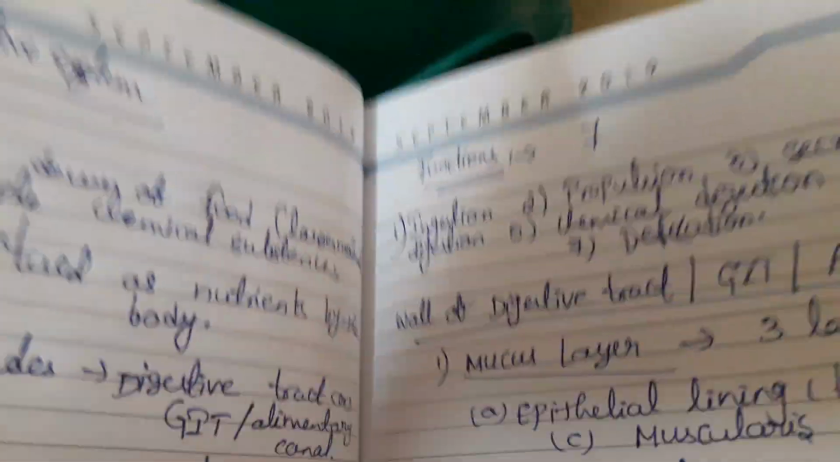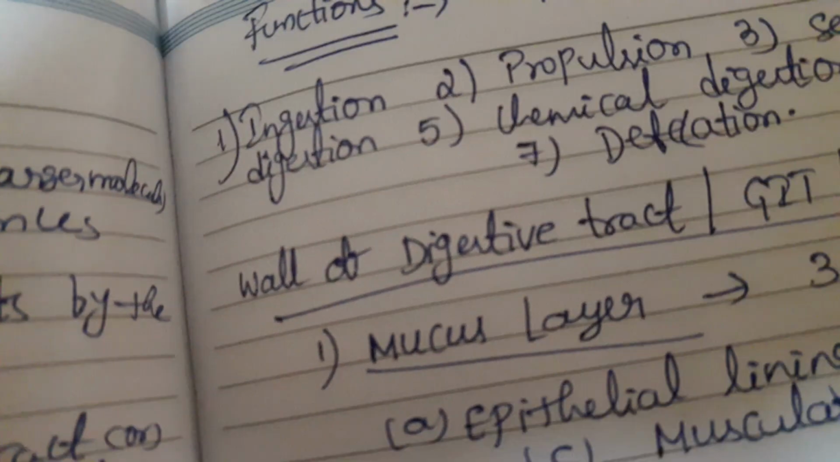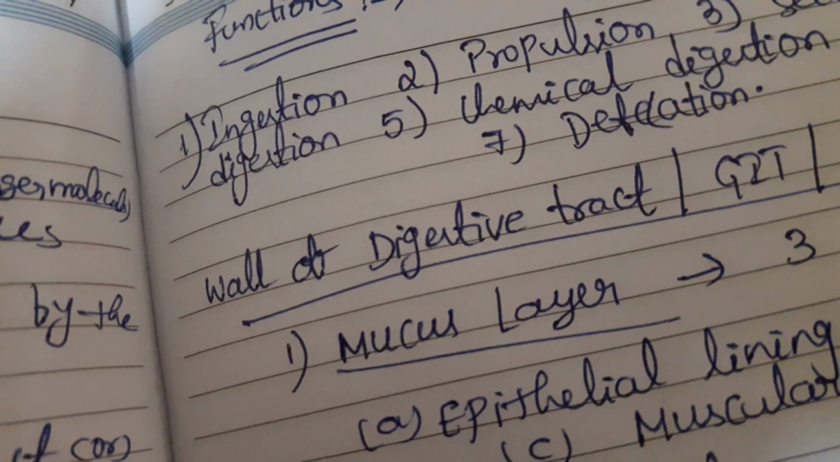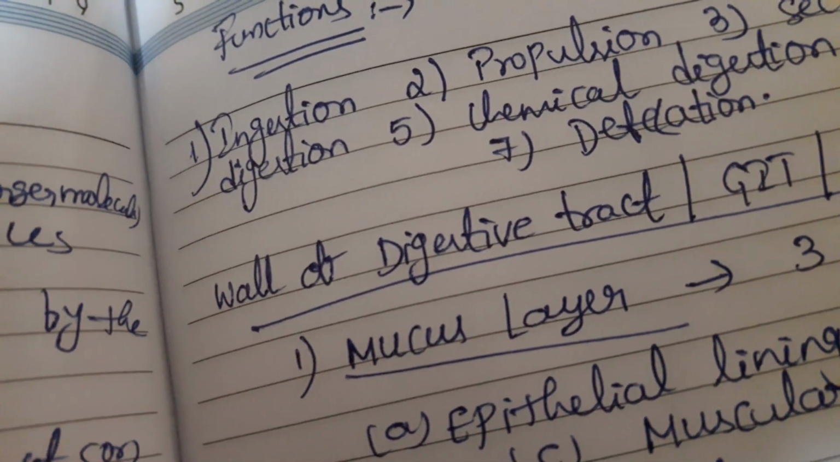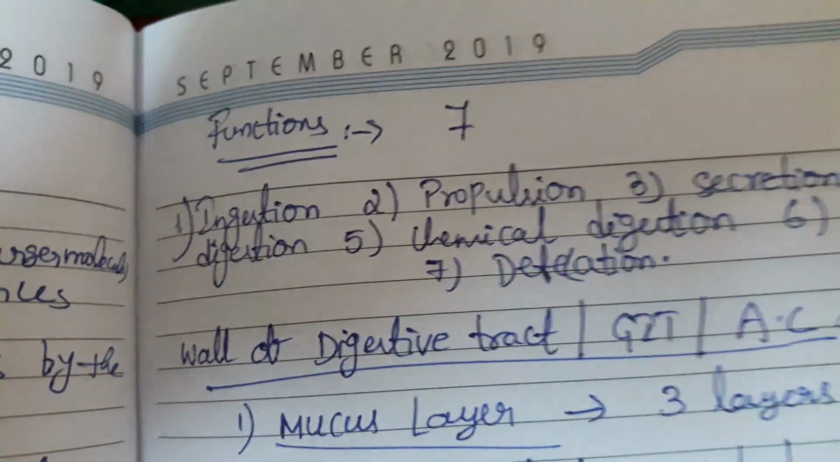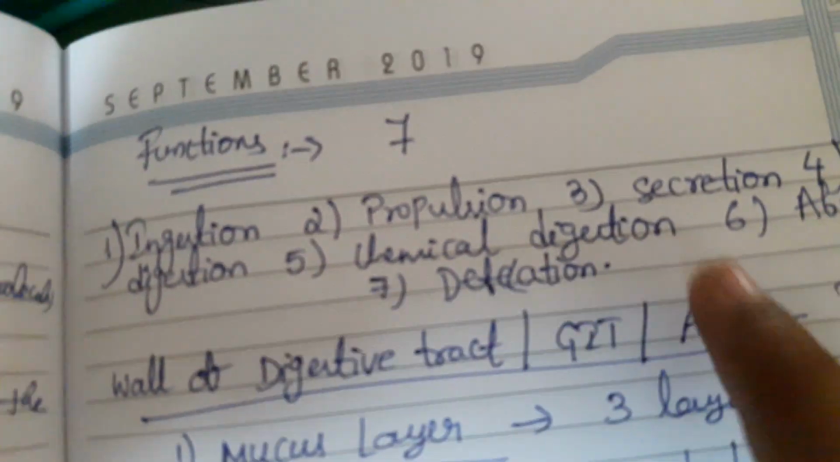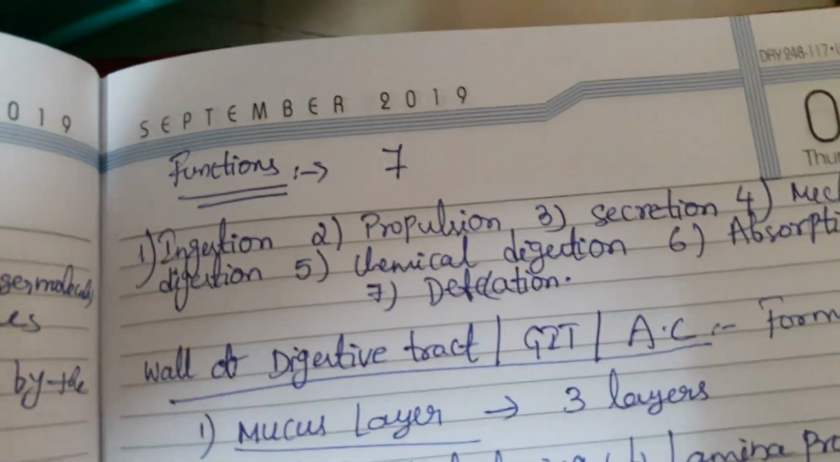And next, coming to the functions of digestion. Mainly 7 functions are performed. Those are, first one is ingestion. Ingestion is nothing but the process of eating. Okay, ingestion. Next, propulsion. We are discussing here in a stepwise manner.